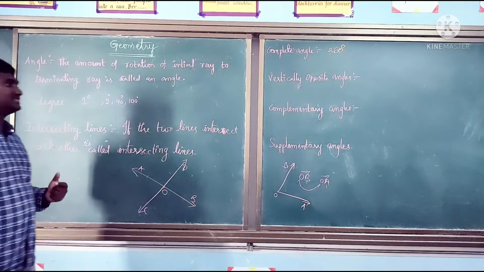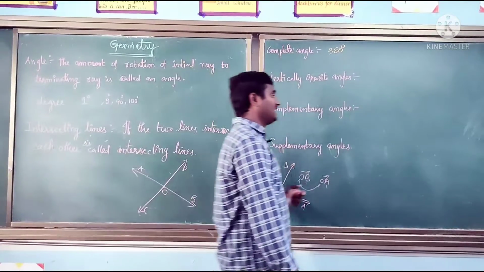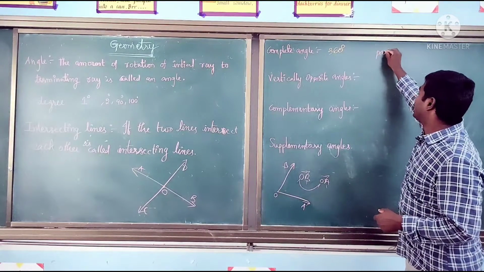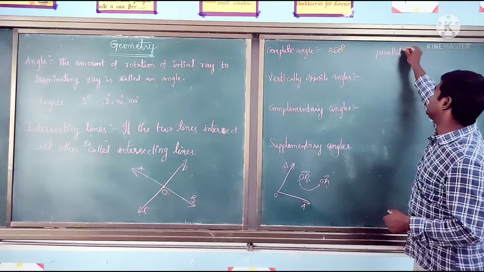Next we are going to discuss parallel lines. You can write the definition here.